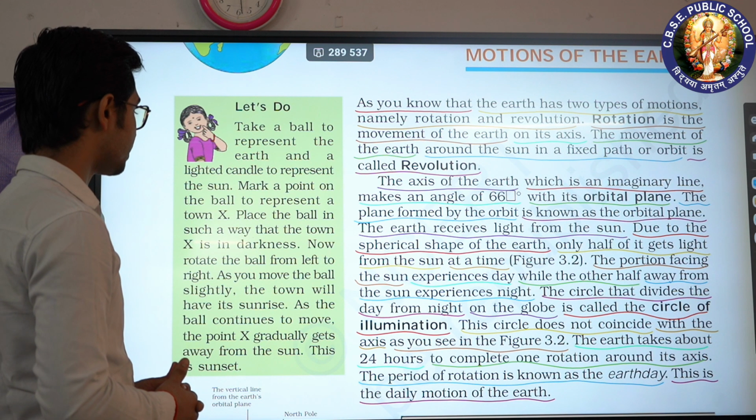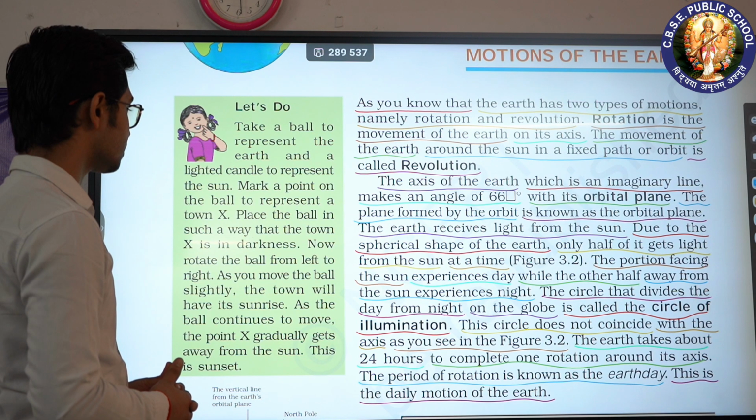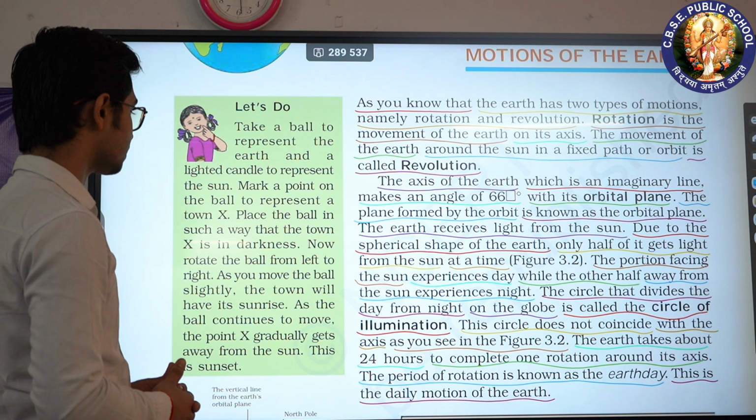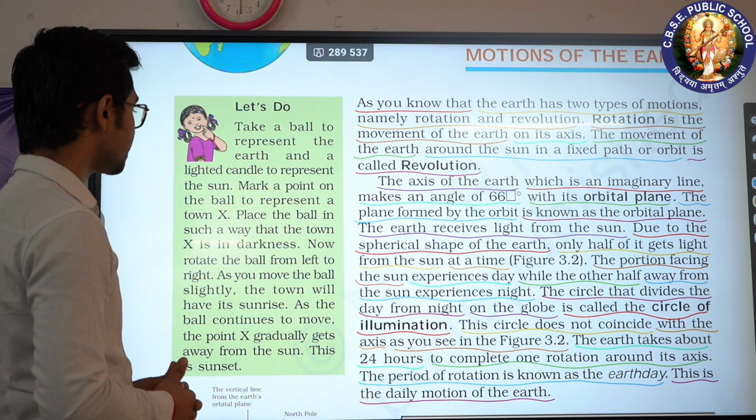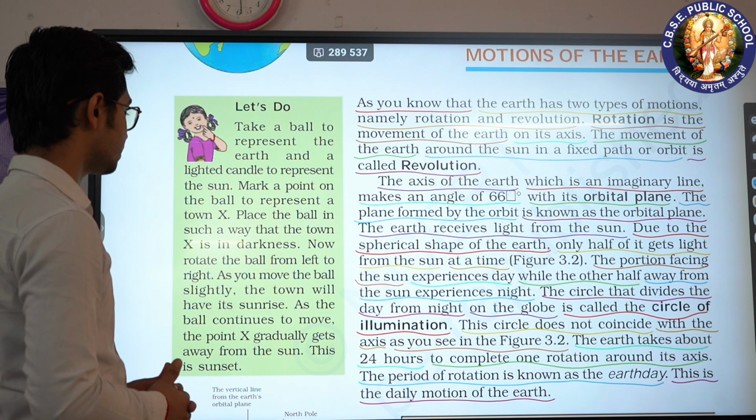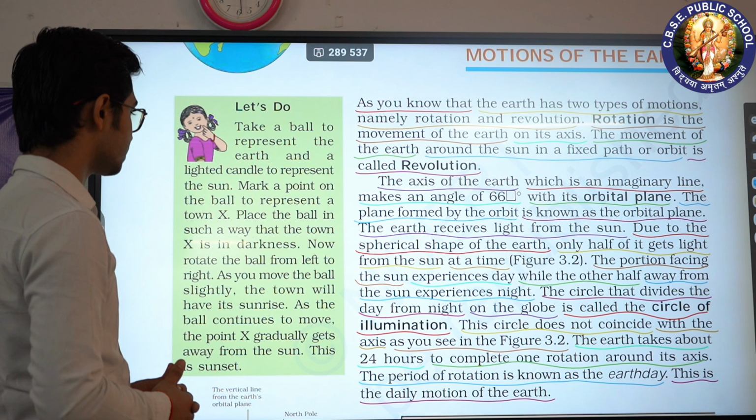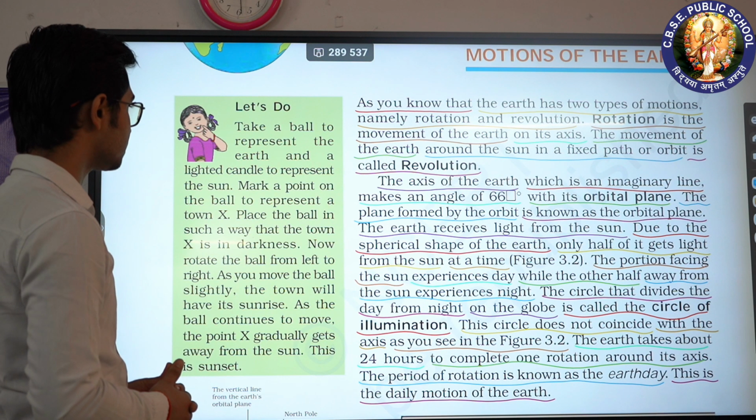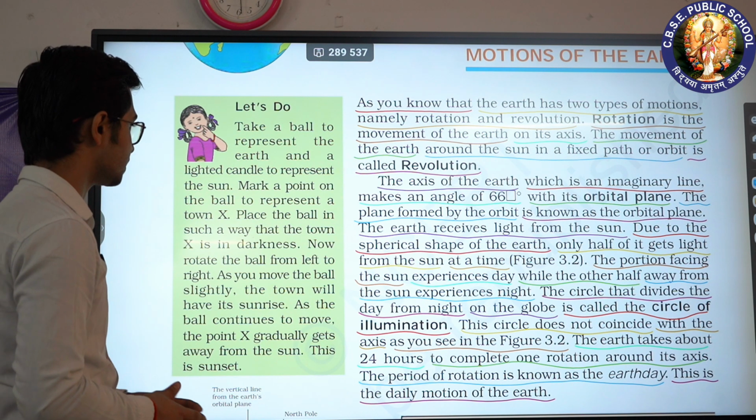The Earth takes about 24 hours to complete one rotation around its axis. The period of rotation is known as the Earth day. This is the daily motion of the Earth.